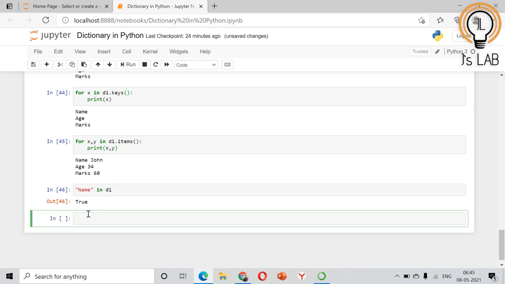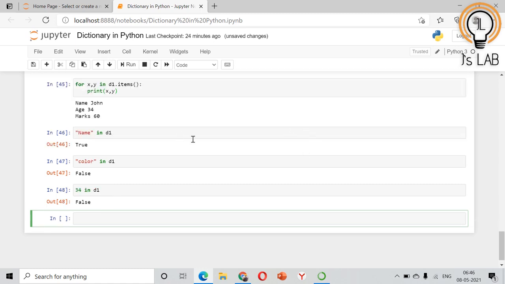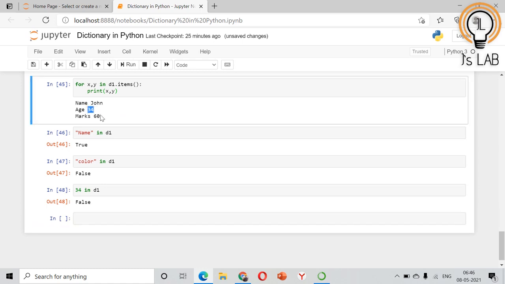True, because name is one key in the dictionary D1. Color in D1 is false. There is no key named color. 34 in D1 will give false because 34 is a value. You cannot do the membership test on values.